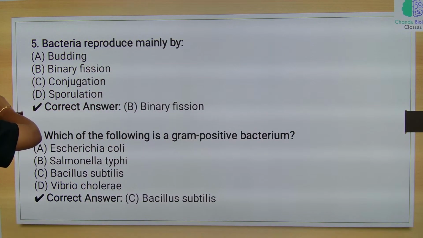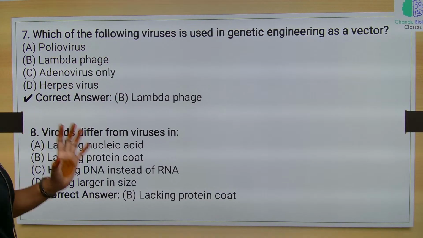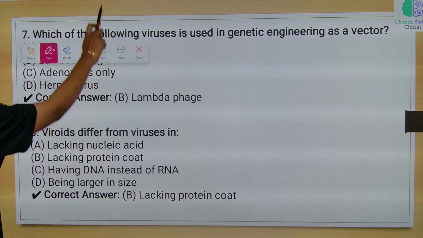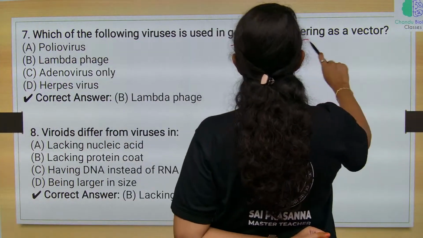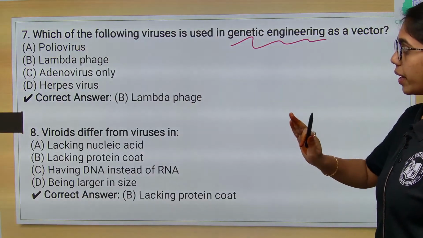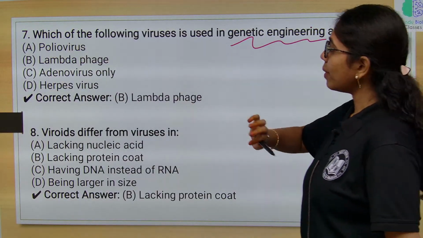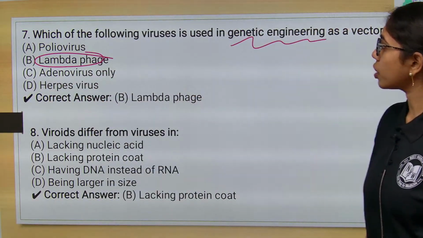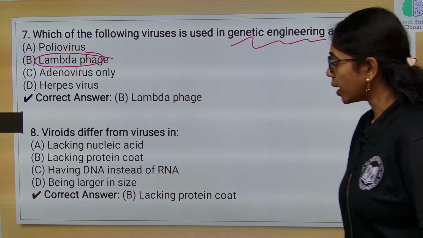Okay. Now look at this question, which of the following viruses is used in genetic engineering as vector? Polio, lambda virus, adenovirus, herpes virus. Amongst all this, which is used as vector? Lambda phage is used as vector. Okay, which of the following viruses is used in genetic engineering? Lambda phage. Okay, and then